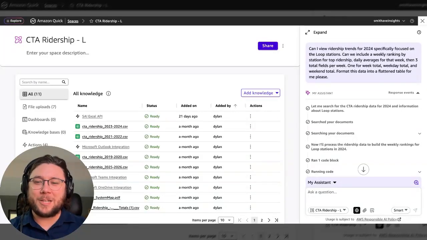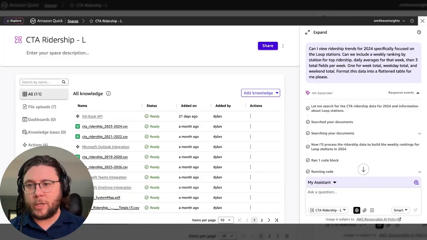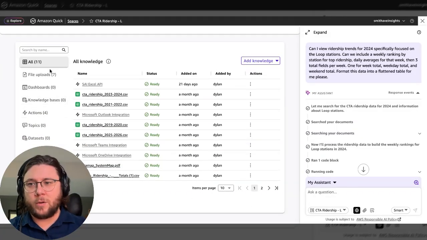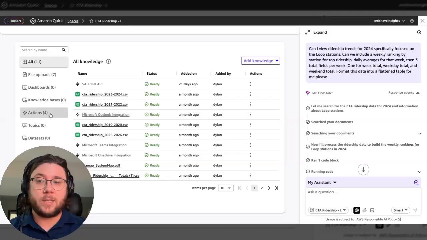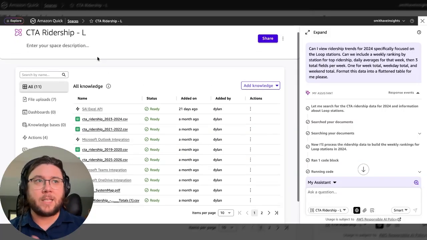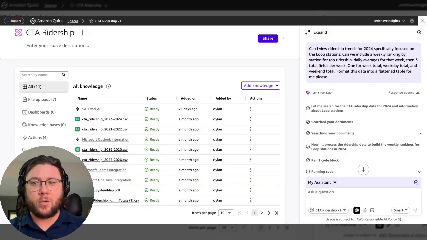Hello. For this session of our deep dive into Amazon Quick, I want to focus on spaces. Spaces are a great tool that allow you to determine exactly what information you want to be processed by the agentic AI. If you look here on the left side of the screen, there's a couple different things we can add into here. We can do file uploads, dashboards, actions, data sets, all sorts of things that we can use and say, this is all I want you to focus on when I'm asking you questions.